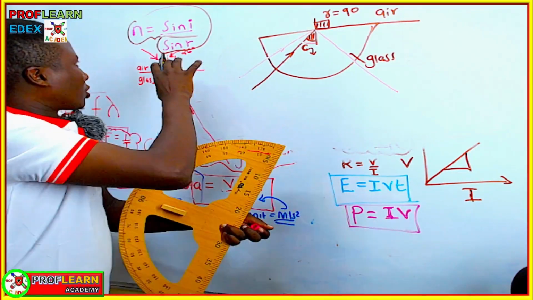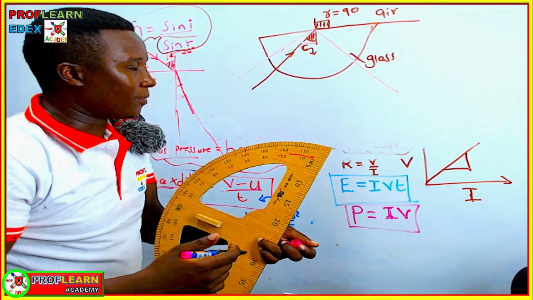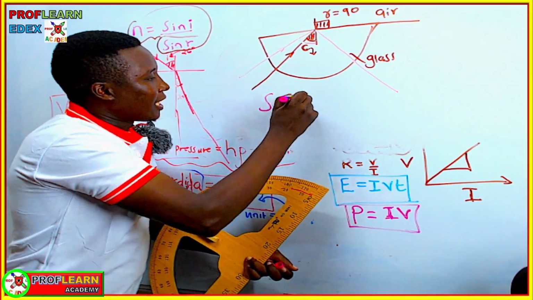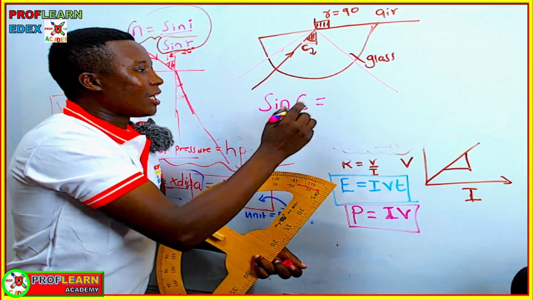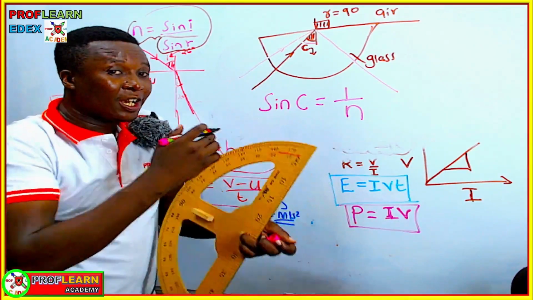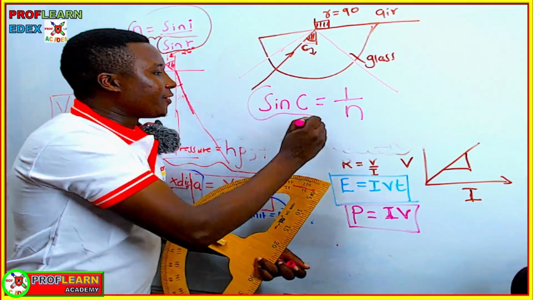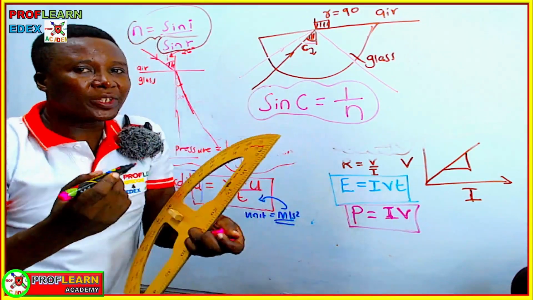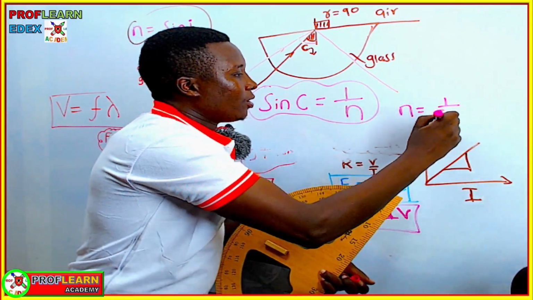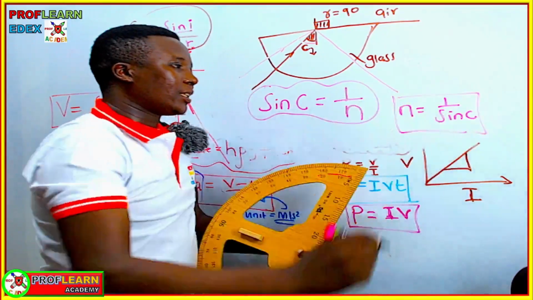So I was talking about the formula that connects the critical angle and the refractive index. The formula is sine C equals 1 over n, where C is the critical angle. You use this formula when you are asked to find the critical angle. But if you are finding the refractive index, it means you know the critical angle, then the formula you can use is n equals 1 over sine C. Then you can be able to get that.